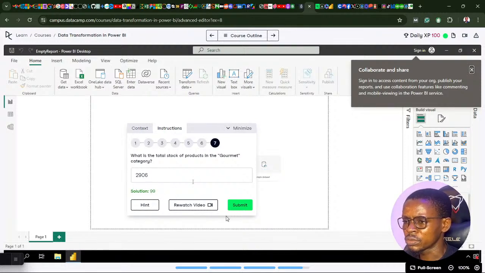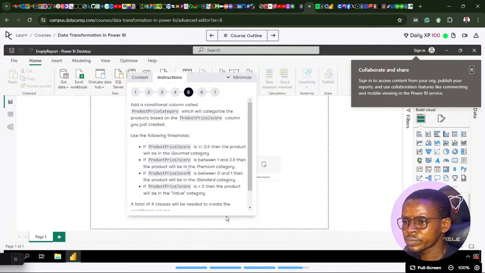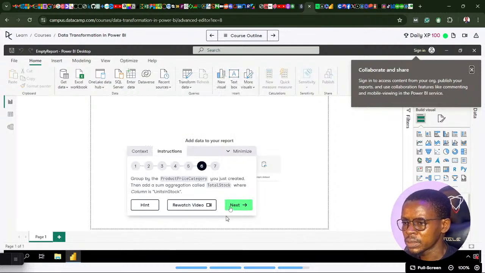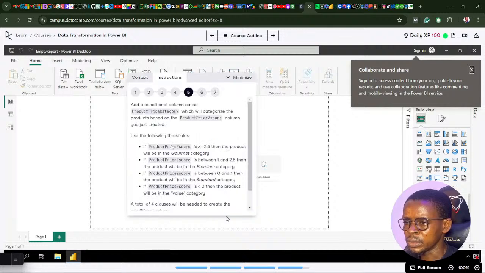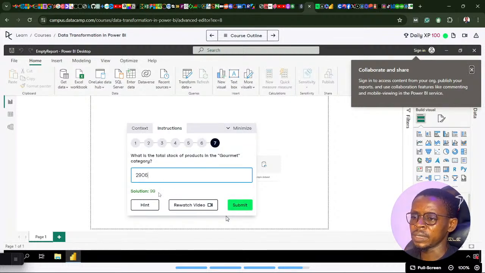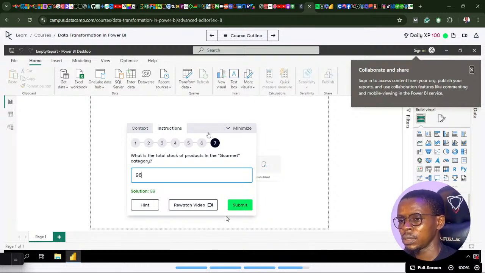No, not the solution to this. I didn't actually get this. I think I didn't get this category part here, but there's not actually the answer to this category code. So we just have to go with this and I'll troubleshoot it later. The solution is 99. I'll just put that in for the sake of time.